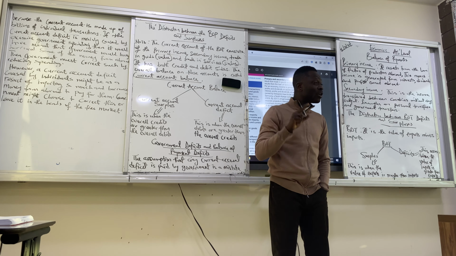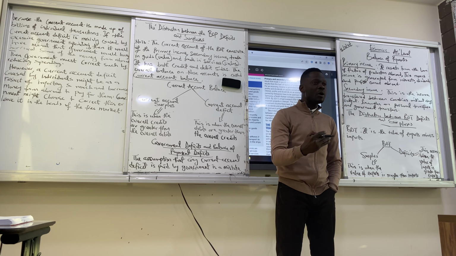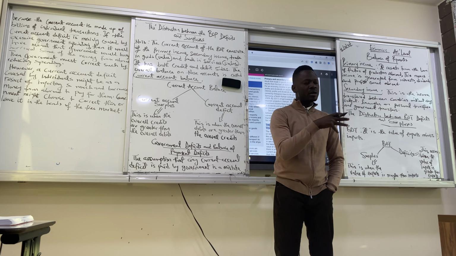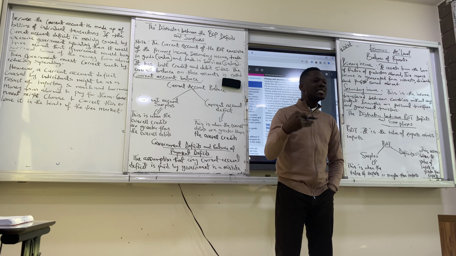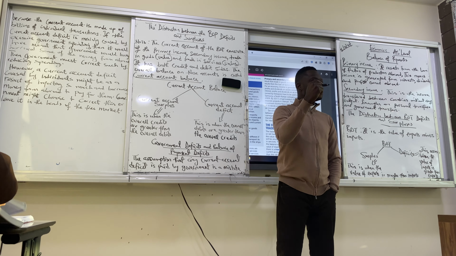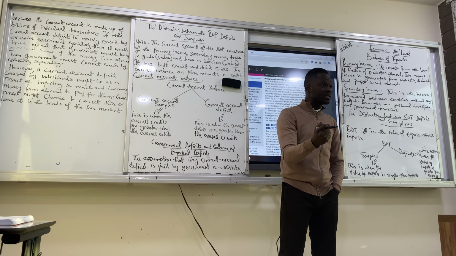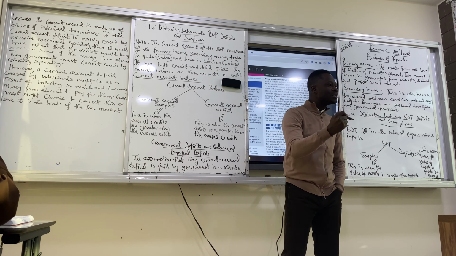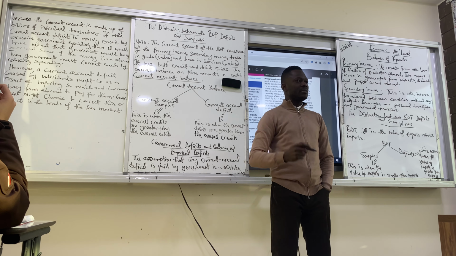But if government has to correct it, government will do this by coming up with policies and regulations. Example, import tariffs, imposing taxes on importation. And if government imposes taxes on importation, it means the volume of imports will reduce. As a result, the current account deficit might come back to balance or surplus.